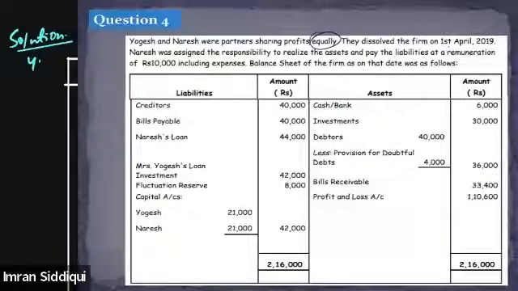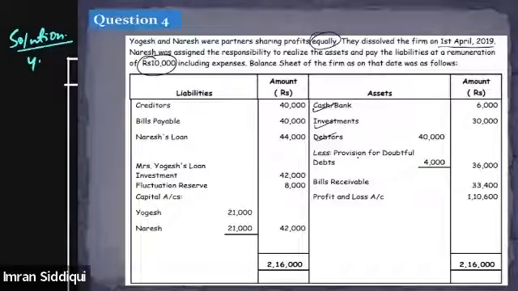They dissolved the firm on 1st of April 2019. Naresh was assigned responsibility to realize the asset and pay the liability at remuneration of rupees 10,000, including expenses. Balance sheet of the firm as on that date is given as. On the asset side, you can see we have cash and bank account, investment, debtors, provision for doubtful debt.